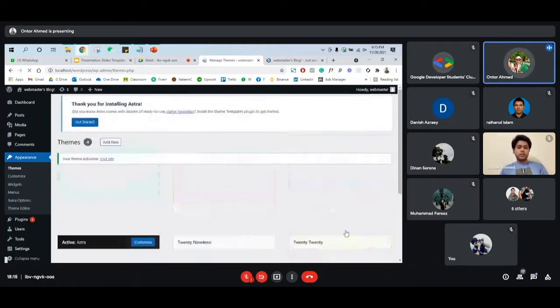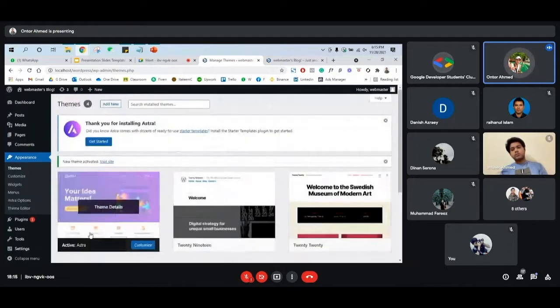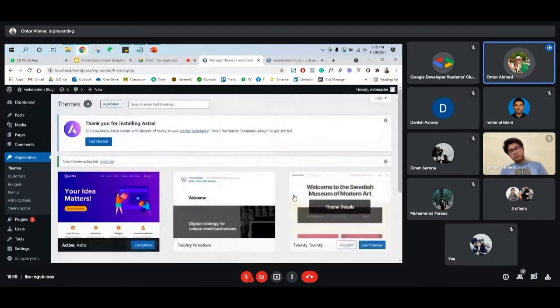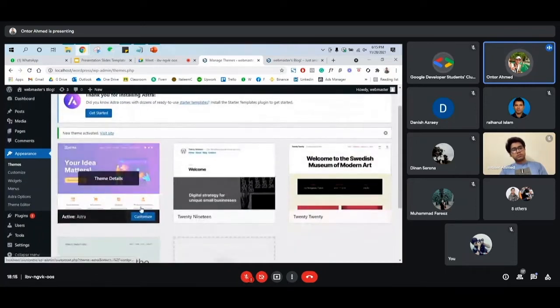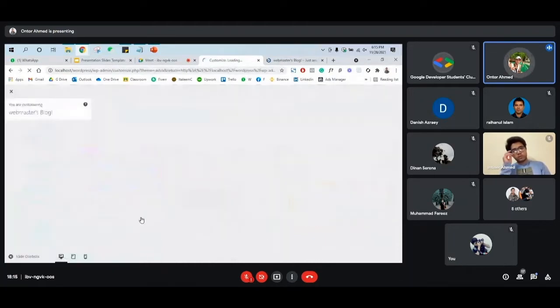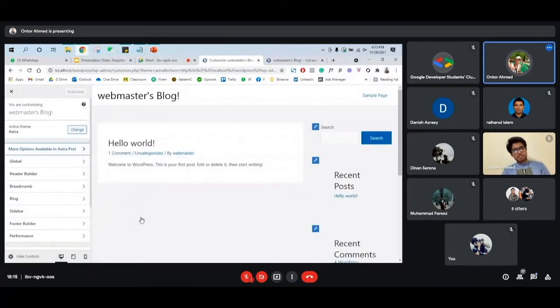We just installed the theme called Astra, but you can install any other theme you want. Then you can see there is a customize option. Just click on that, and it will take you to the customize page. From here, you can make any kind of changes to your website.